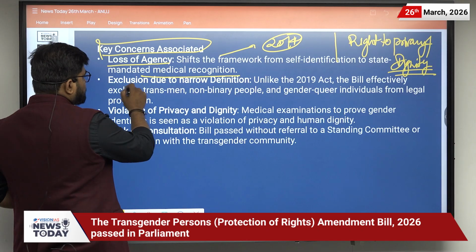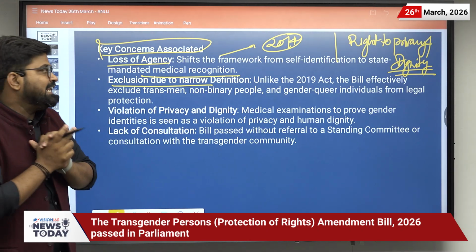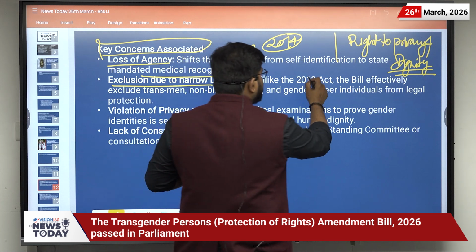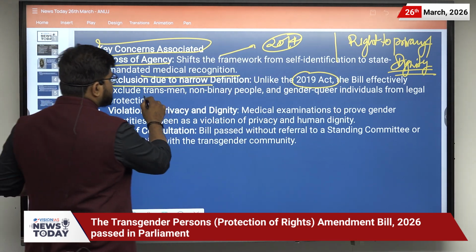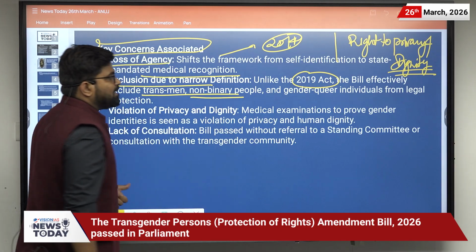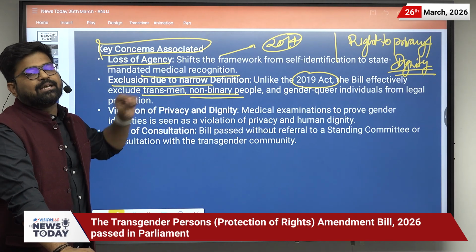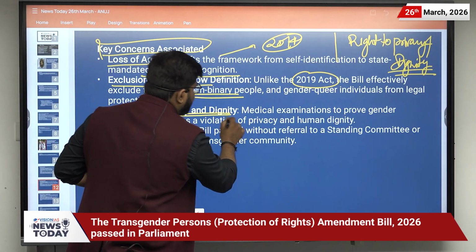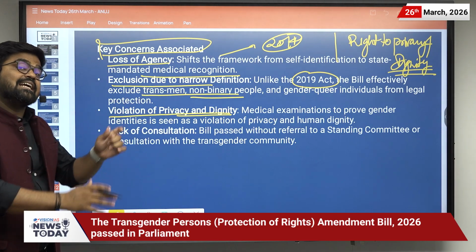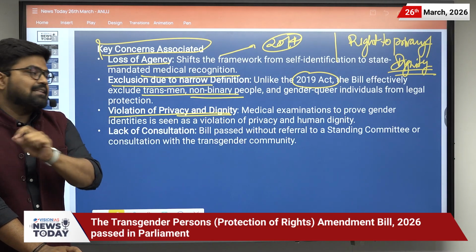Then it has a narrow, exclusionary definition. Unlike the 2019 Act, which also included trans men, non-binary people and gender queer individuals, it does not include them. Then there is violation of privacy and dignity, as was said by the Supreme Court in 2014 in the NALSA case.